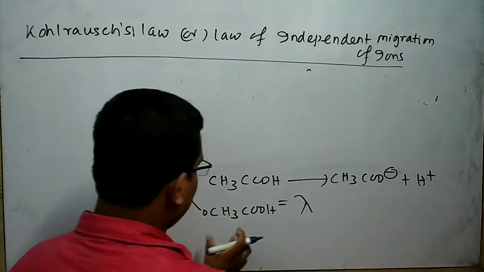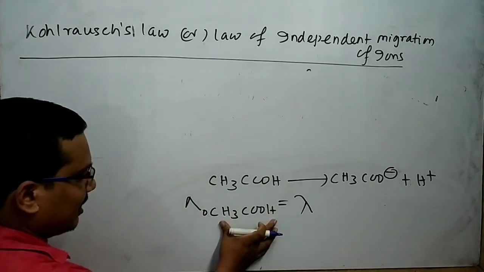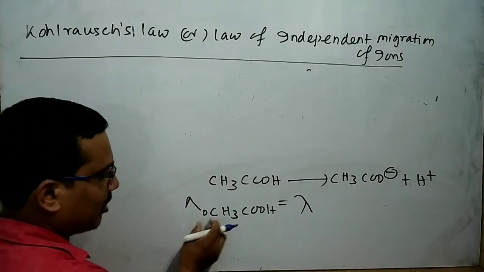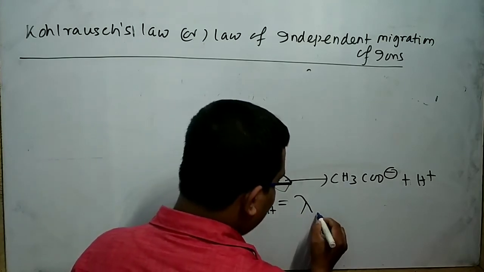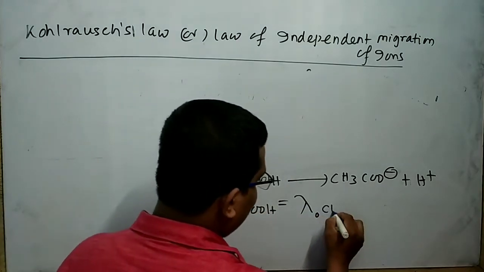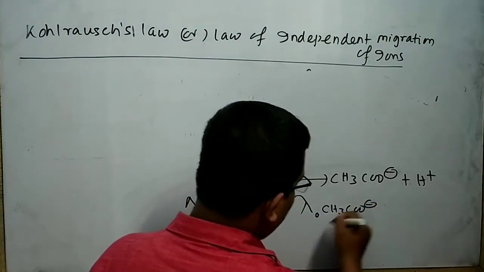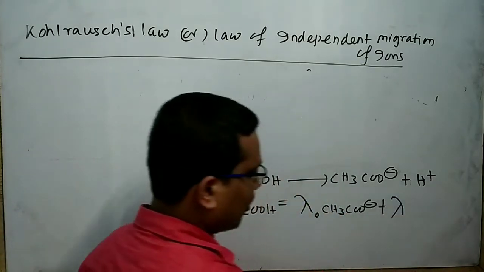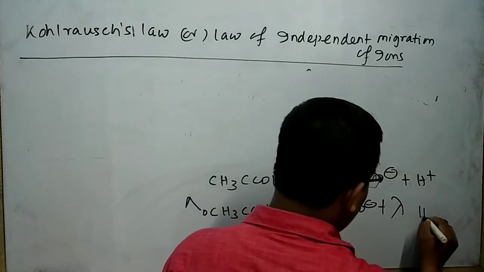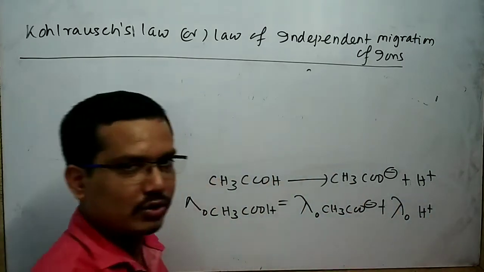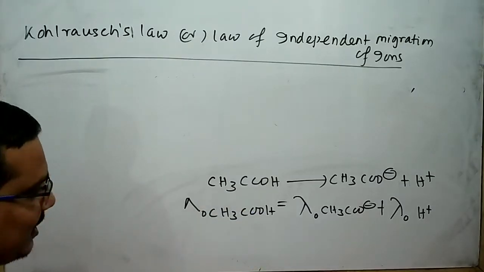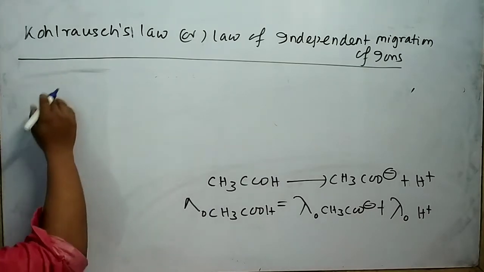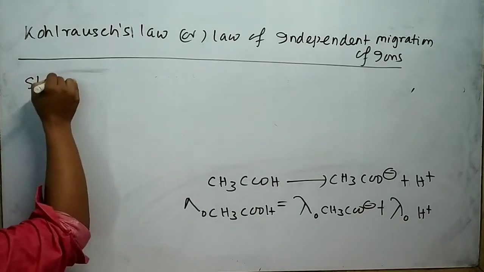That means the equivalent conductance of acetic acid at infinite dilution is equal to the equivalent conductance of acetate ion at infinite dilution plus the equivalent conductance of H plus ion at infinite dilution. From this concept, I can write the statement of Kohlrausch's law.